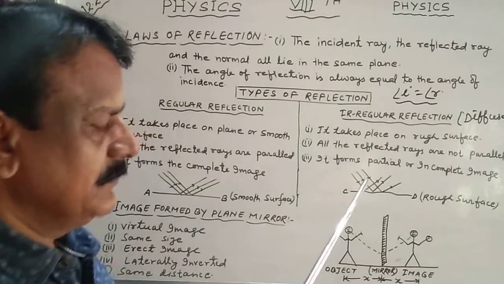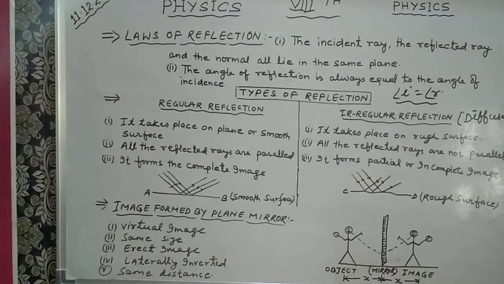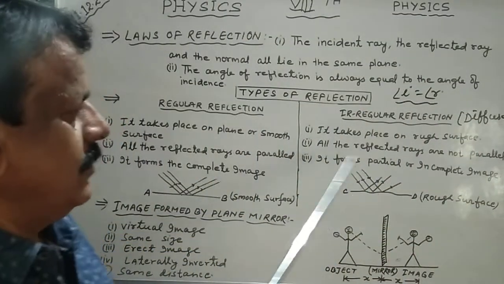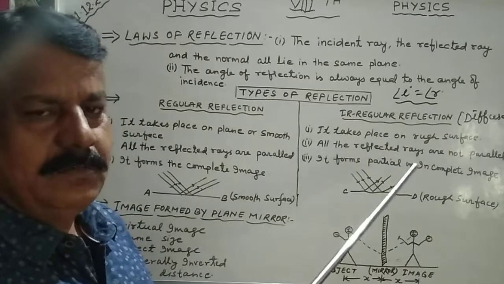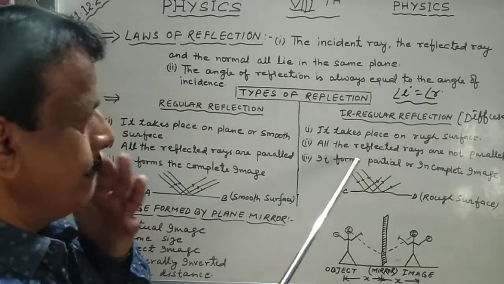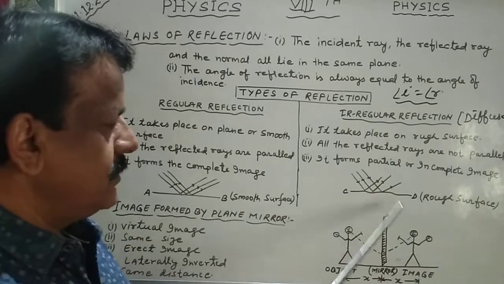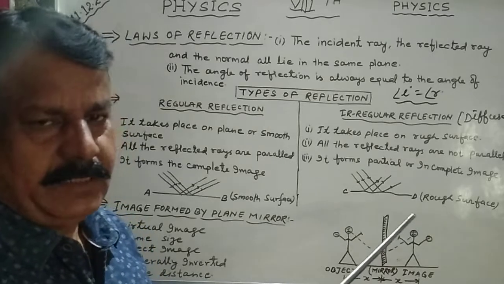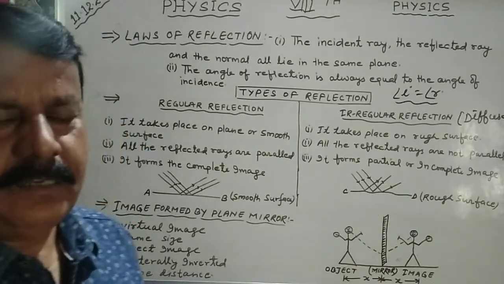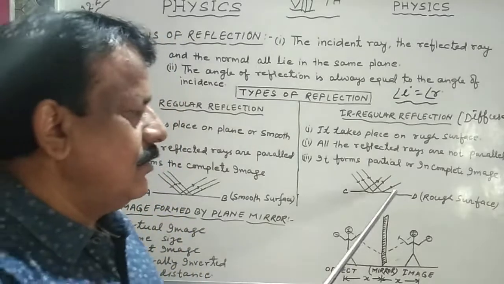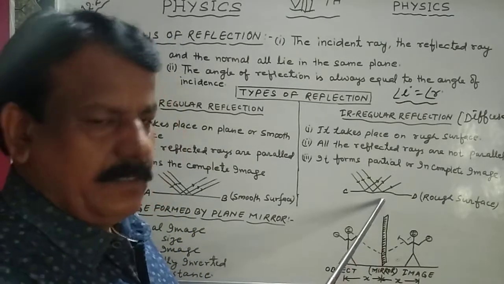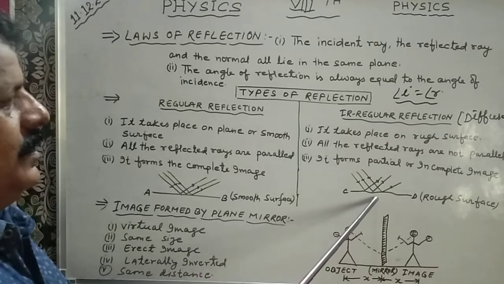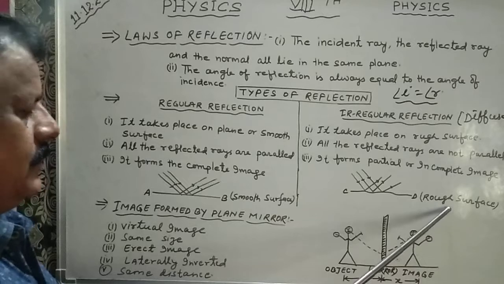Now come to here. Irregular reflection or diffuse reflection takes place on a rough or uneven surface. All the reflected rays are not parallel. You can see the reflected rays are not parallel, and due to this it forms a partial or incomplete image. So this is the figure. Regular reflection takes place on a smooth surface. Irregular or diffuse reflection takes place on a rough surface.